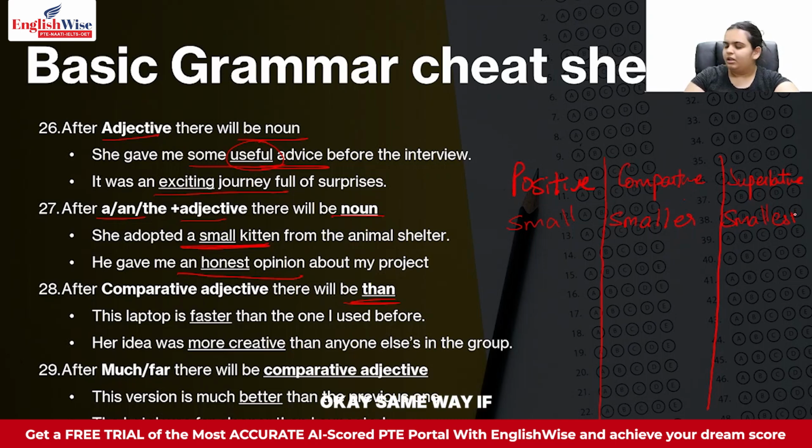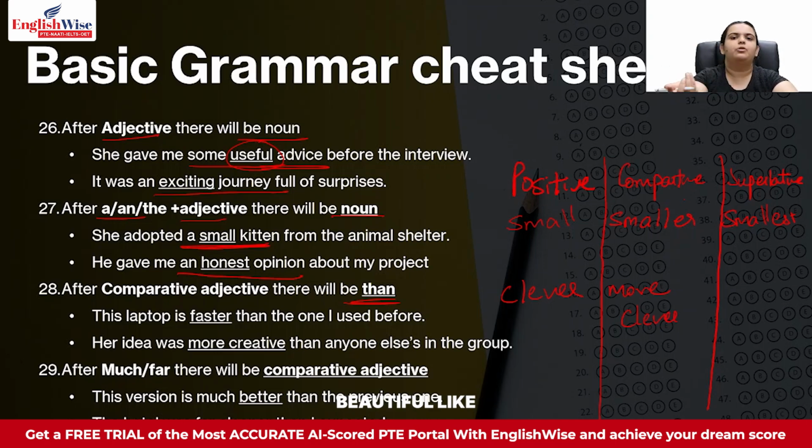Same way, if I want to say that someone is clever, and I want to say the other person is more clever, I will say more clever. You don't say cleverer. That is not English. There are some words like beautiful. You don't say beautifuler. You just put more in front of it.